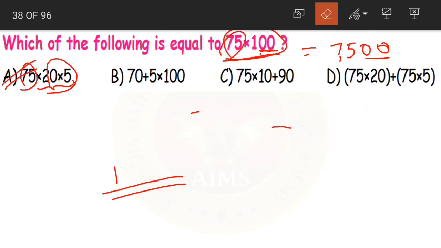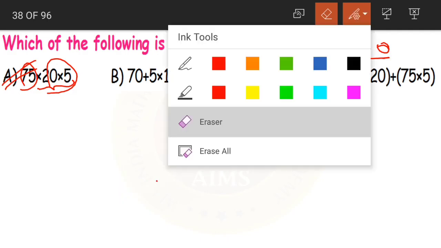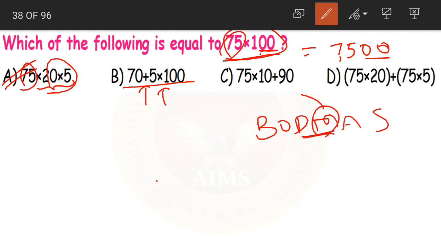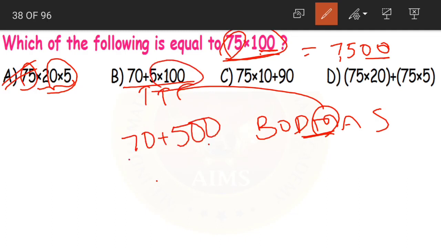Now if you want, you can check why options B and C are not the correct answers. Here we have plus and multiplication. Yes children, according to the BODMAS rule, multiplication should be done first. So we'll multiply 5 into 100, which becomes 500. So this becomes 70 plus 500, that will be nothing but 570. So this is the wrong answer.